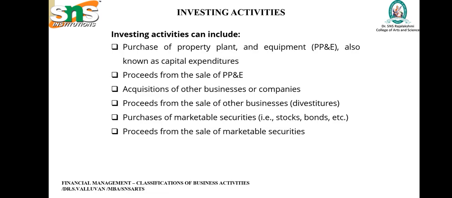Then proceeds from the sale of property, plant and equipment. If there is any property, plant and machinery in the company premises, the company will be ready to sell the assets, through which the company will be getting some amount. That is what we call the proceeds from the sale of property, plant and equipment.